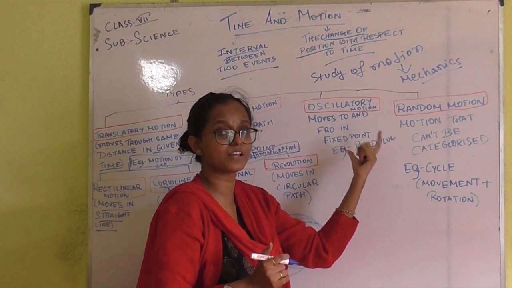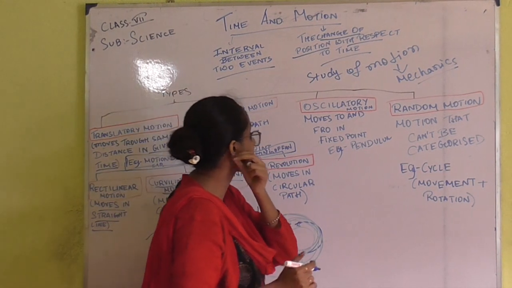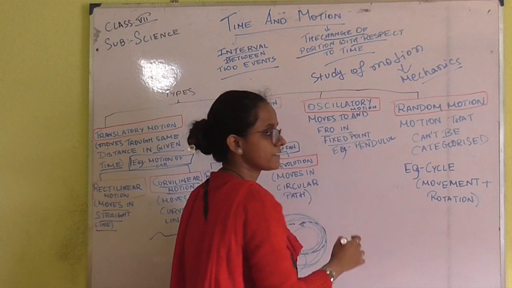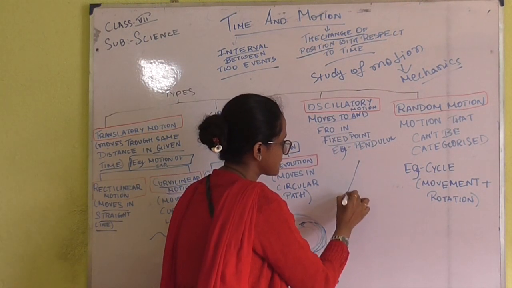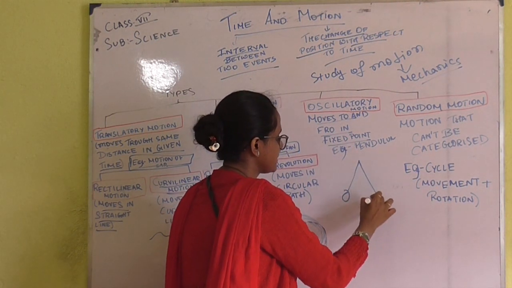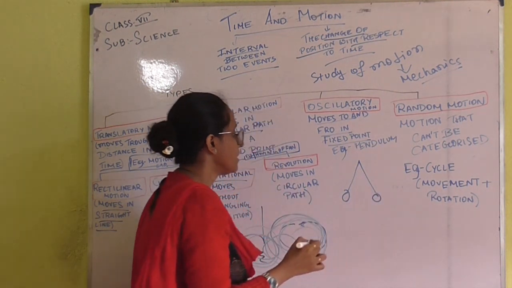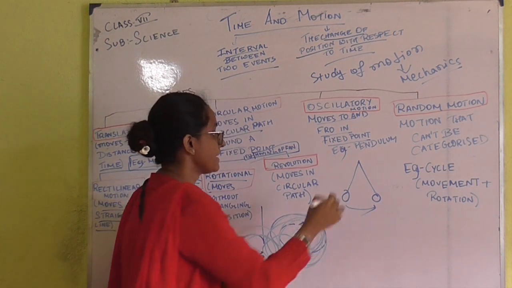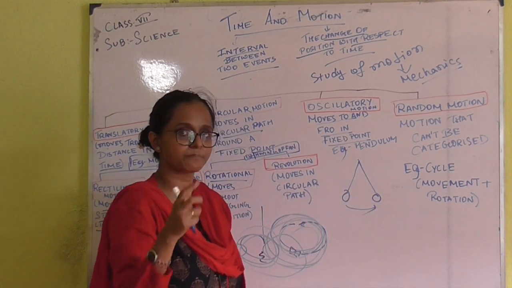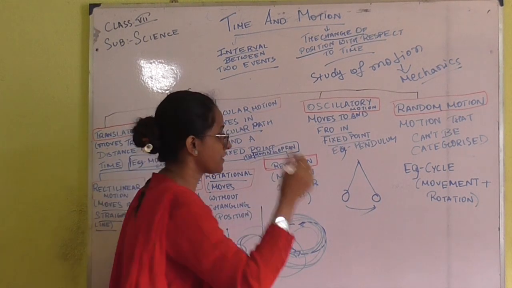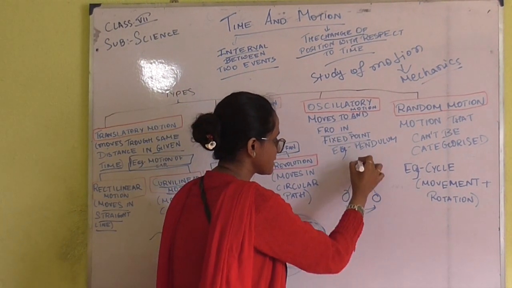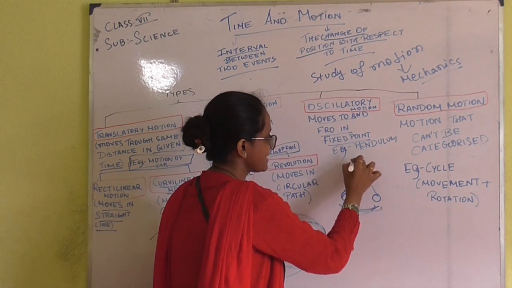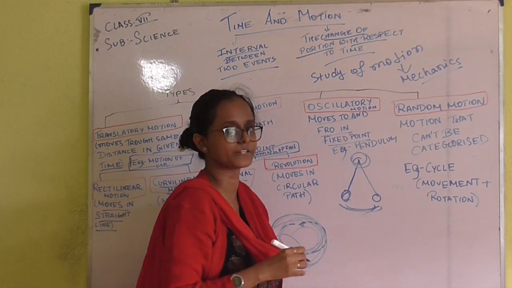Next, we will learn about oscillatory motion. What is oscillatory motion? Oscillatory means it moves to and fro about a fixed point. Have you seen the pendulum? If you have seen it, you will recognize what happens in a pendulum. The pendulum moves in a to and fro motion, but it is attached to a fixed point.